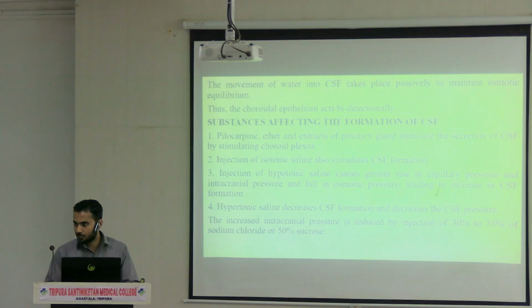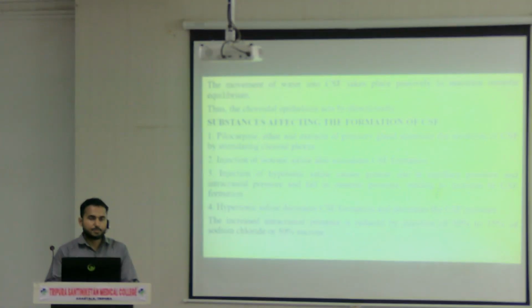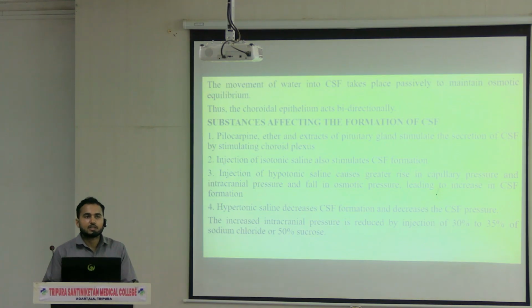Have you heard about this pilocarpine, anyone? When there is mouth dryness, at that time this pilocarpine is given. There are some conditions where dryness is so severe that speaking becomes very difficult. To prevent that, this pilocarpine is given.